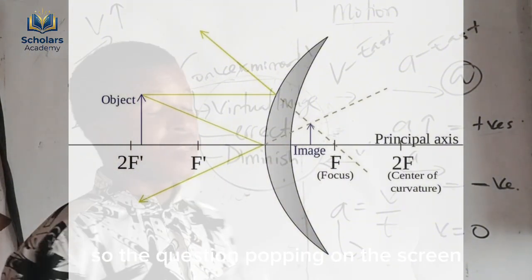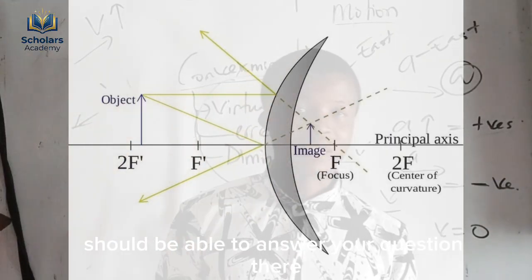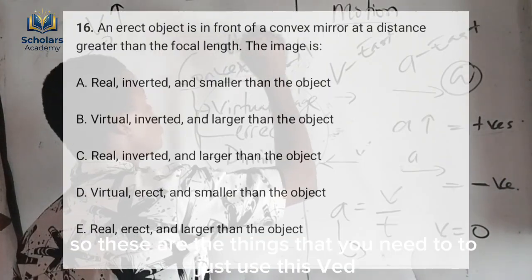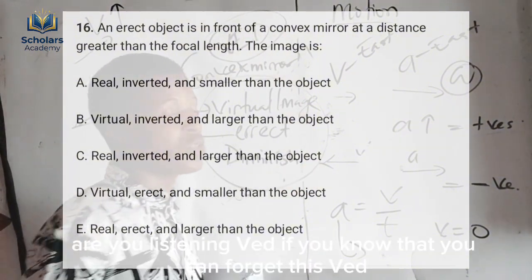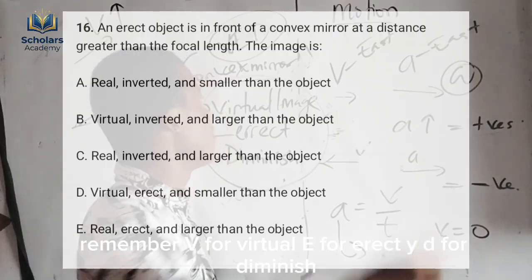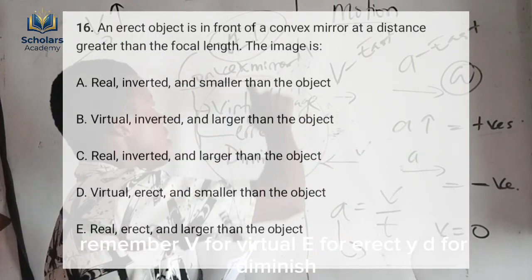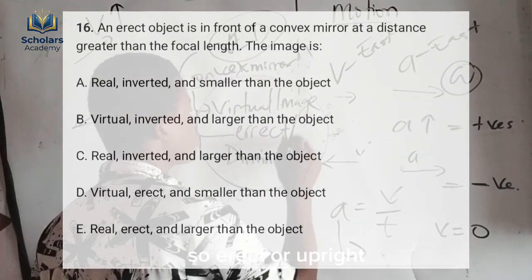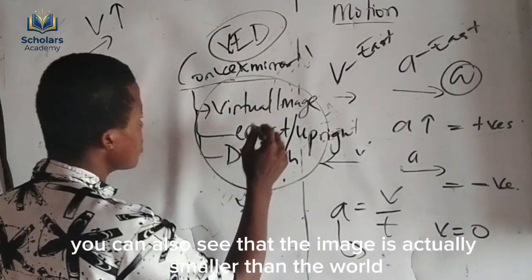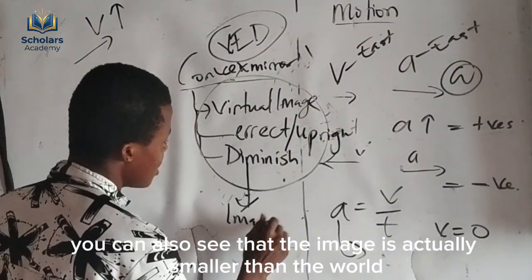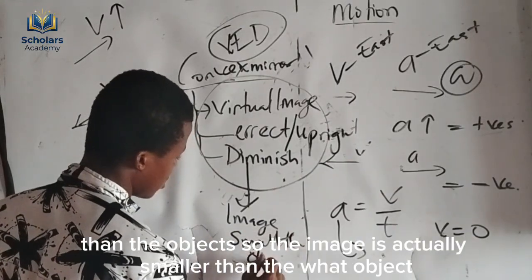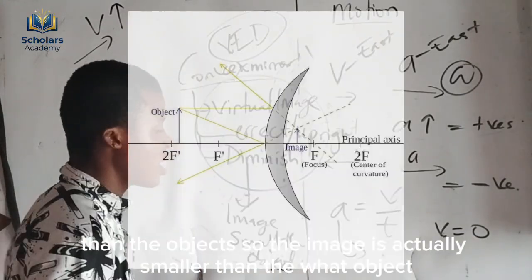So the question popping on the screen, you should be able to answer it there. You just need to use this VED. Are you with me? VED. You can forget everything else, just remember V for virtual, E for erect, D for diminished. Erect means upright. Now this image, you can also say, is actually smaller than the object.